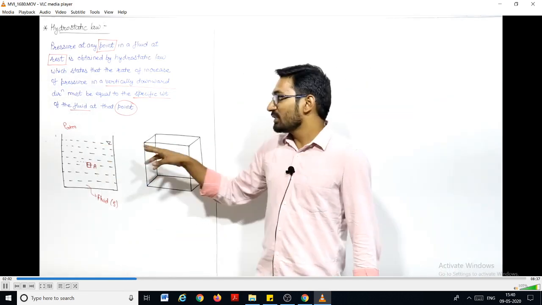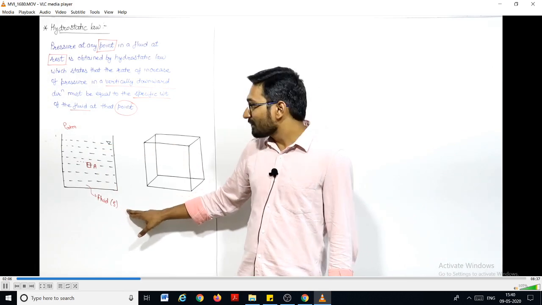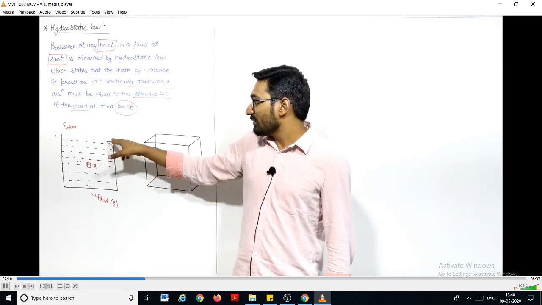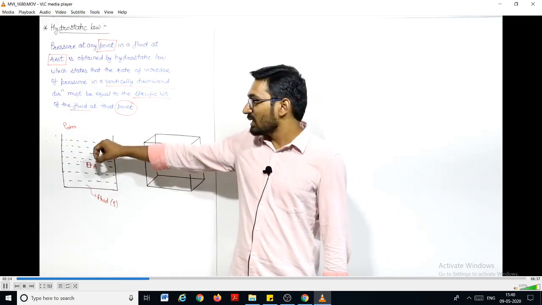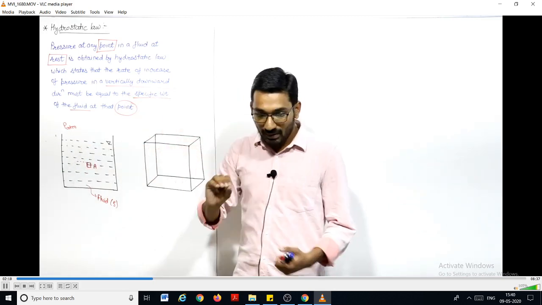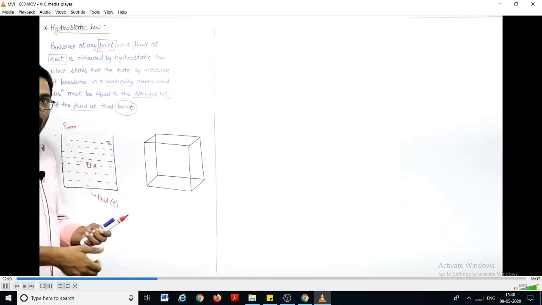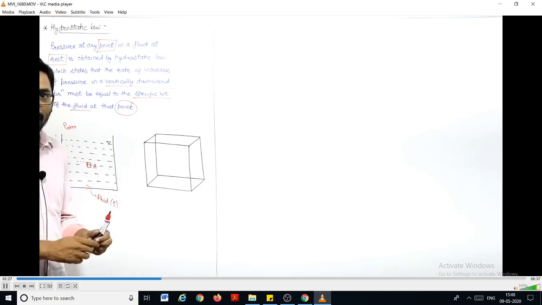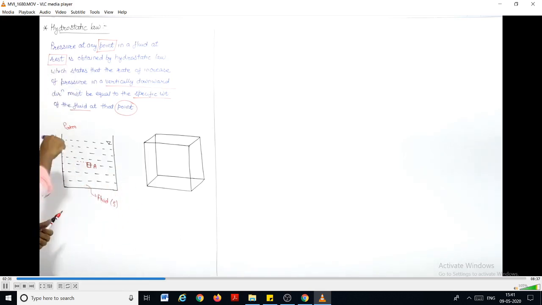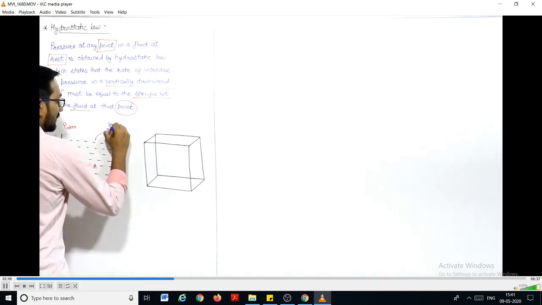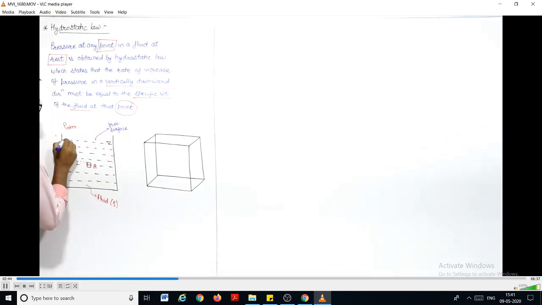Suppose you have this container in which there is a fluid of density rho, right? This is a free surface. In fluid mechanics, we show the free surface by a symbol. Free surface means on this surface, the pressure is the atmospheric pressure. Just remember this, because in questions on gates or submerged surfaces, they may confuse you by not giving the free surface or by giving some other pressure on the interface or layer. So this is your free surface, meaning the pressure at this top layer will be atmospheric pressure, right?